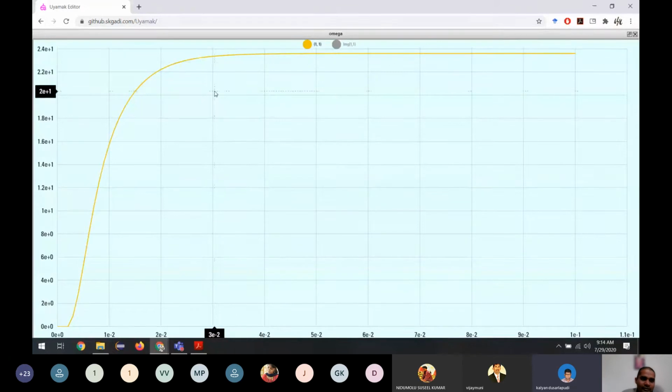The final value is 2.424. We can say the time constant is where we get 63% of the value. It will be somewhere here, approximately. So the value is 1 into 10 to the power of minus 2, like 0.1 second.